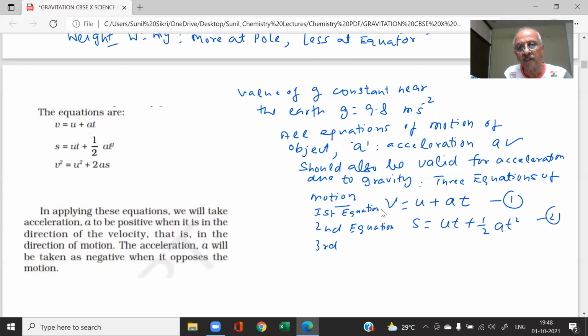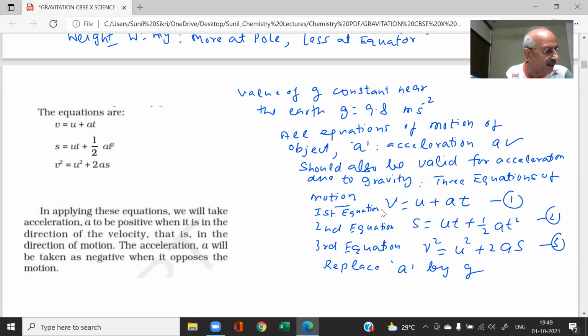And what is the third equation of motion? V square is equal to U square plus 2AS. We can say that, student, these equations can be applied. The only thing is that when we have acceleration due to gravity, we will replace A by g, where g is the acceleration due to gravity.